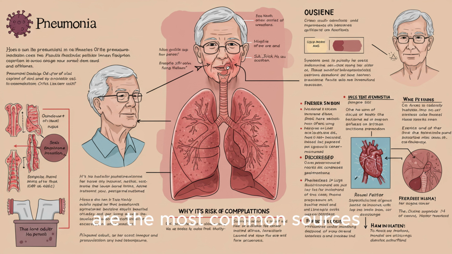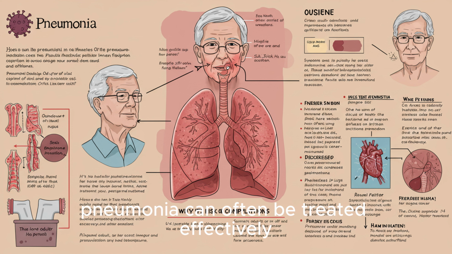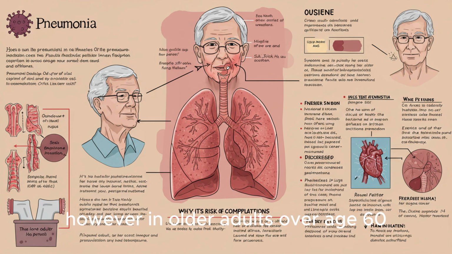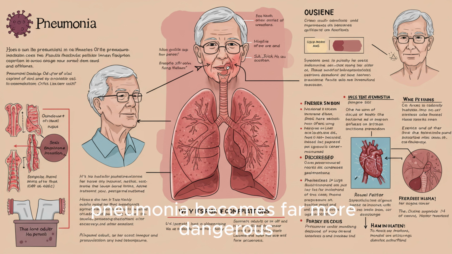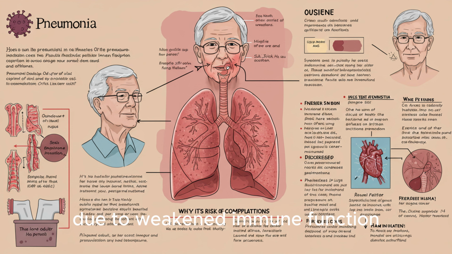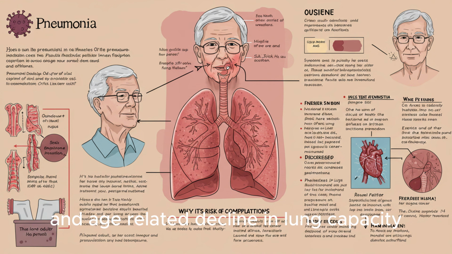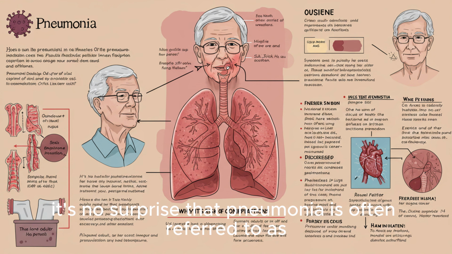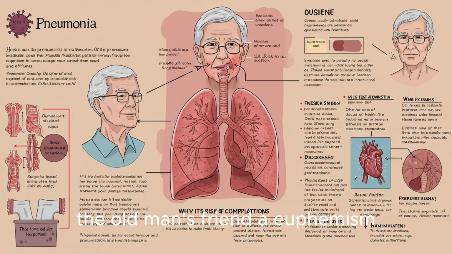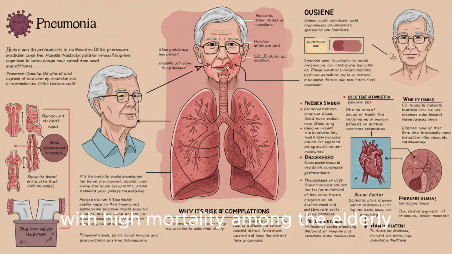the most common sources. In healthy adults, pneumonia can often be treated effectively. However, in older adults, over age 60, pneumonia becomes far more dangerous due to weakened immune function, pre-existing health conditions, and age-related decline in lung capacity. It's no surprise that pneumonia is often referred to as "the old man's friend," a euphemism rooted in its historical association with high mortality among the elderly.